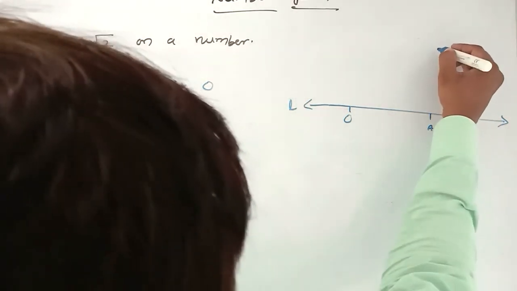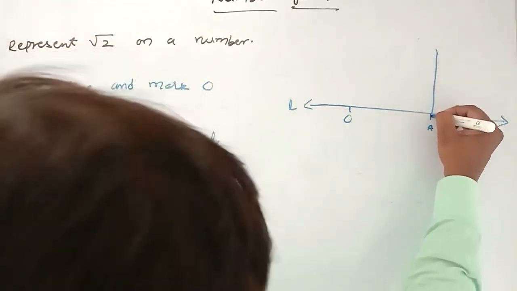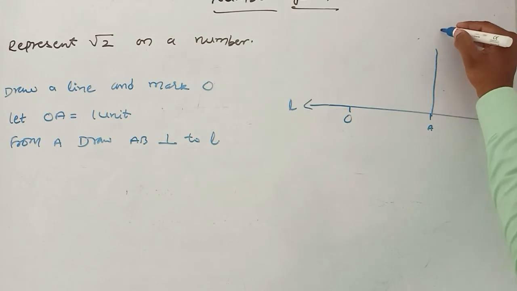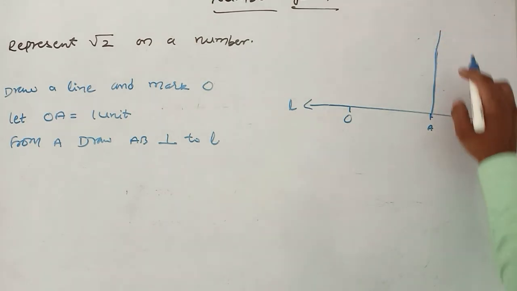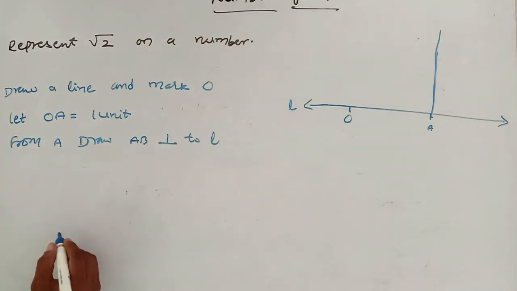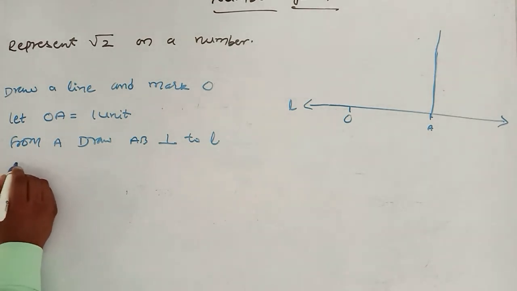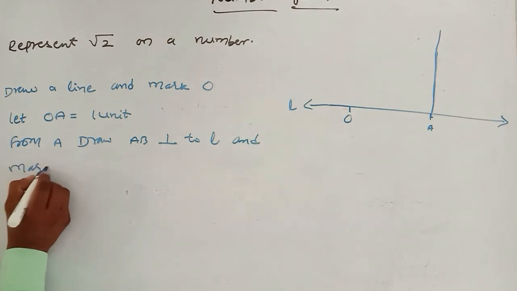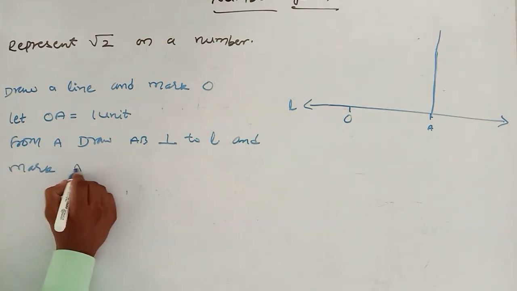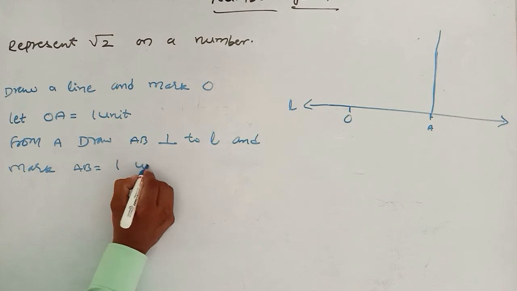I am drawing AB perpendicular to L. Okay, now the AB length I am taking as 1 unit, and mark AB equal to 1 unit.